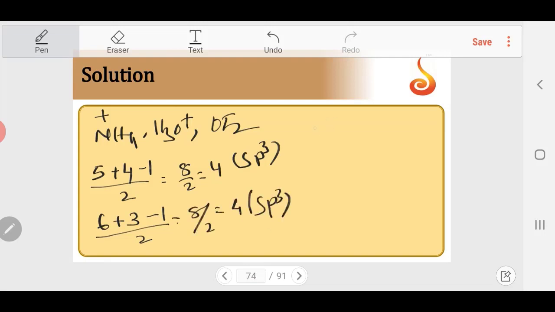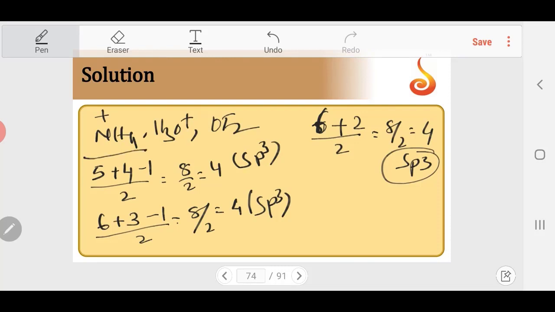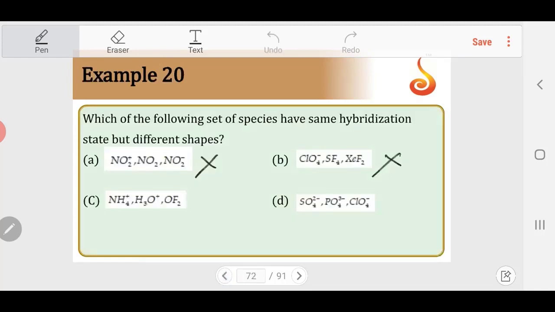And OF2, oxygen is the central atom, 6 is the outermost electrons, 2 monovalent atoms, by 2, so 8 by 2, 4, sp3. So all are sp3 hybrid orbitals, but NH4 plus has all 4 bond pairs, so it is tetrahedral. In H3O plus there is one lone pair, so it is pyramidal. OF2 has 2 lone pairs, as a result it is bent shape. So shapes are different but the hybridization is the same, so this is the correct option.